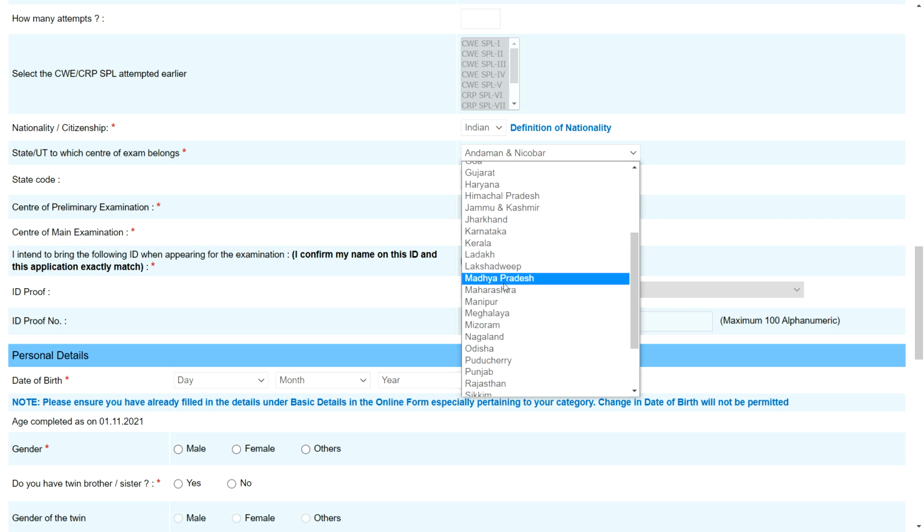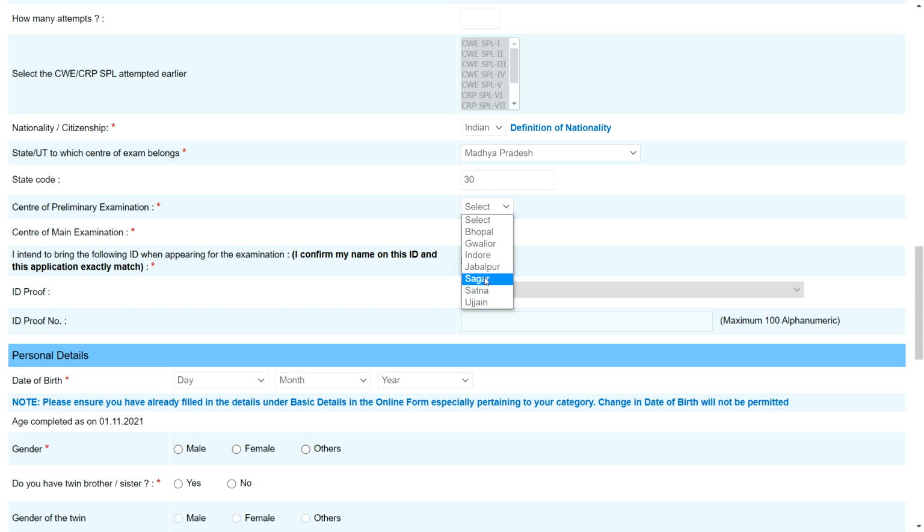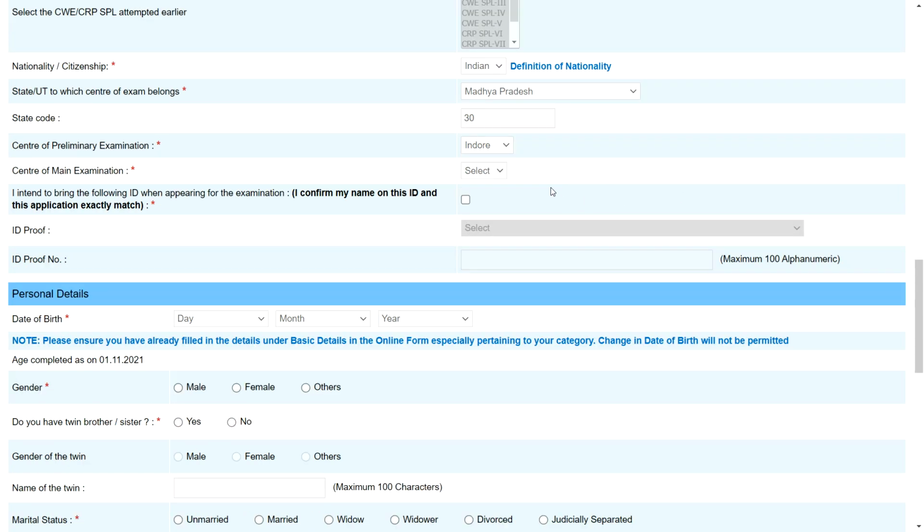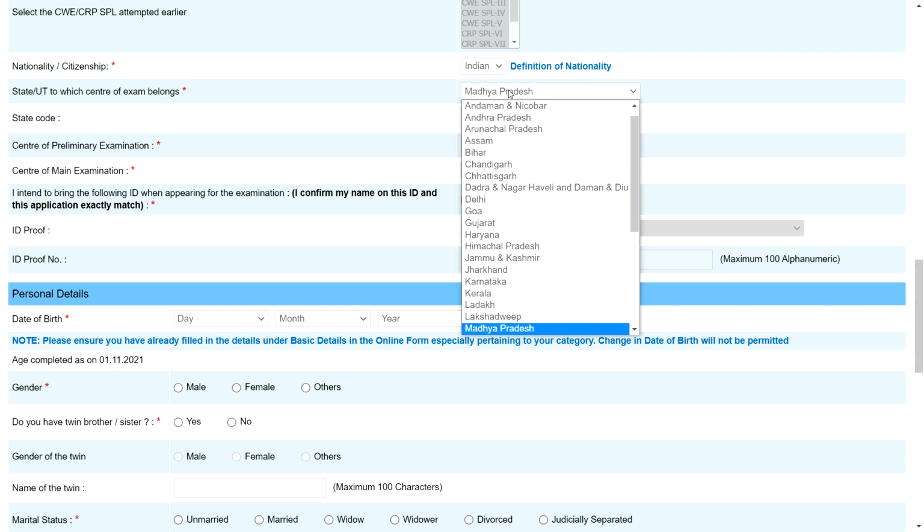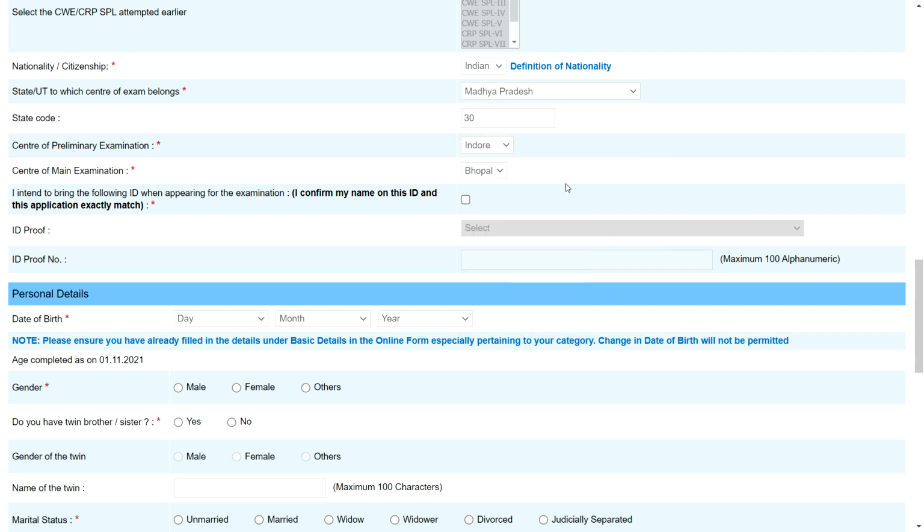So just you need to select a center for prelim exam. Then again, the center for main exam is only Bhopal. Okay, so for main exam one center is there. So like this you will select. All this center list is already given in the notification. Okay, so there is no problem.